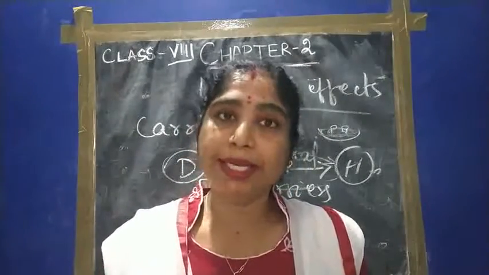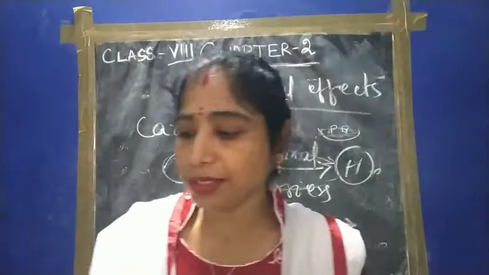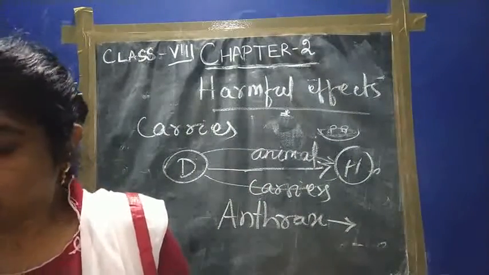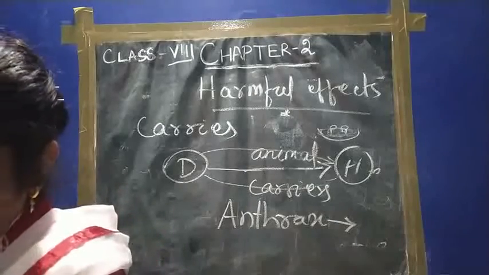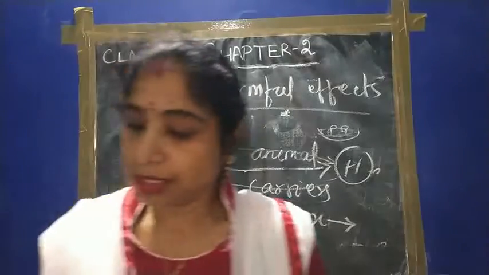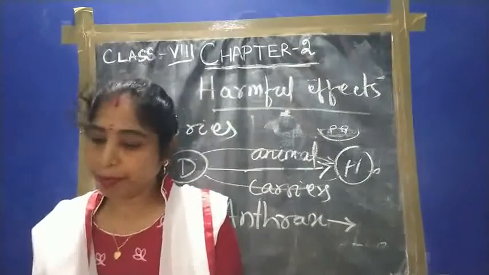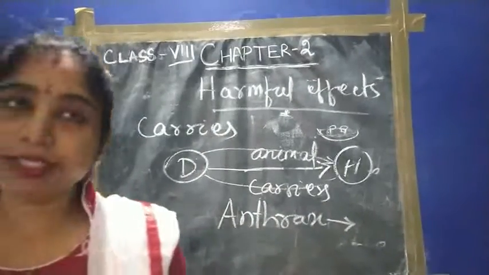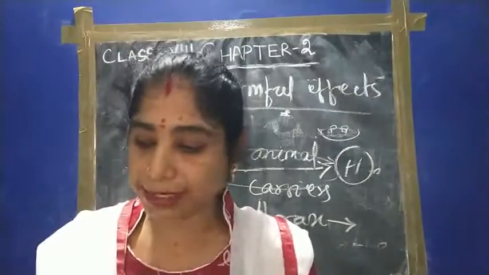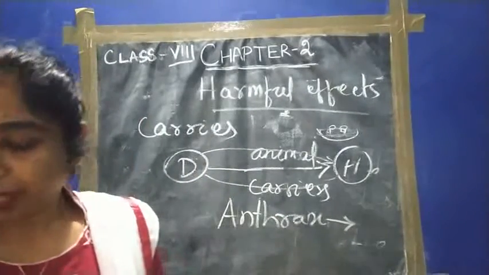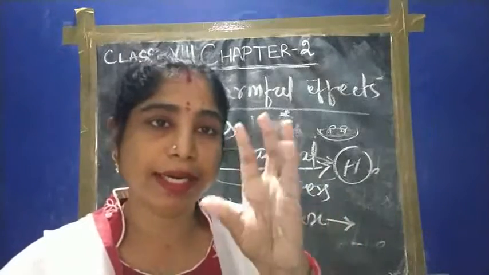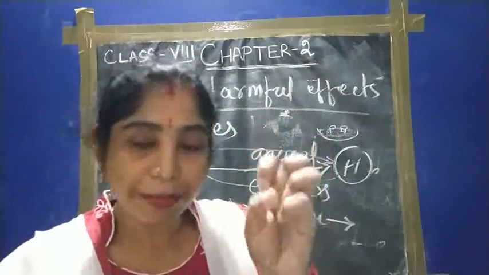Fungus, bacteria, protozoa, and also viruses cause diseases among plants. One table is given in your book, table number 2.2. Names of some common plants and plant diseases are given, along with the microorganisms and how they are transmitted. For example, citrus canker is a disease of the citrus leaves, which become crumbled.